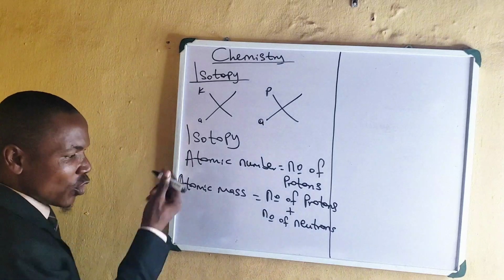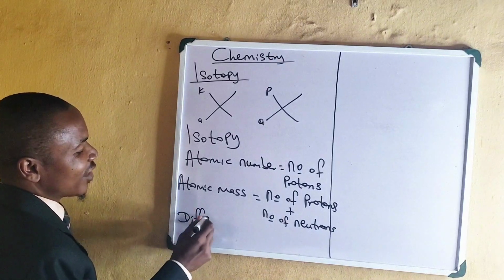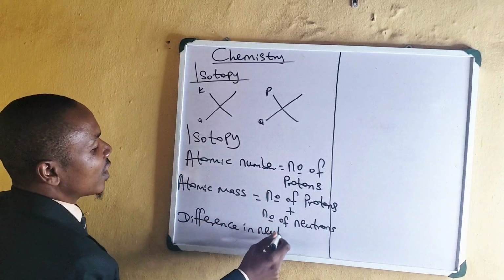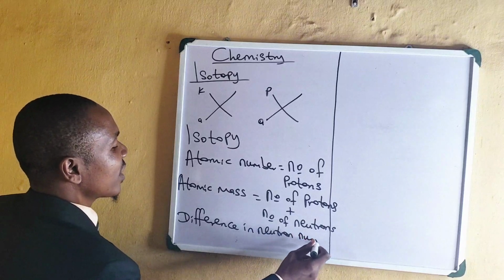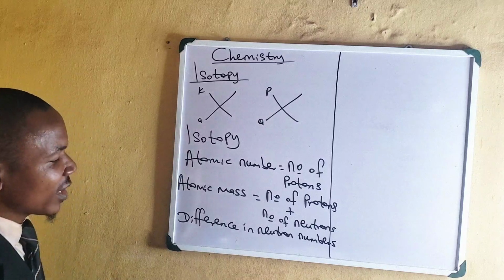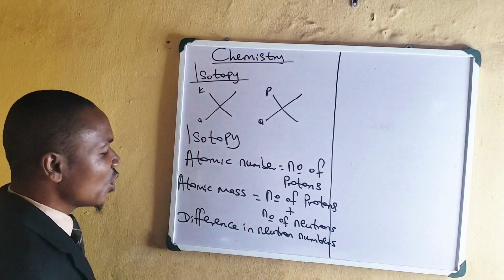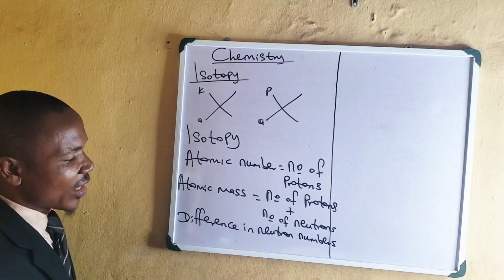So isotopy is as a result of what? Difference in neutron number. If there is no difference in neutron numbers, there will be no isotopy.